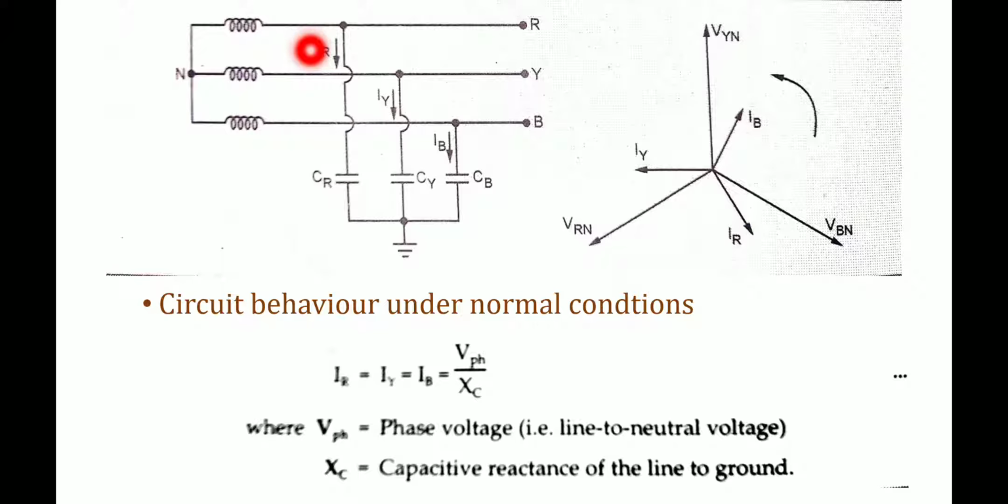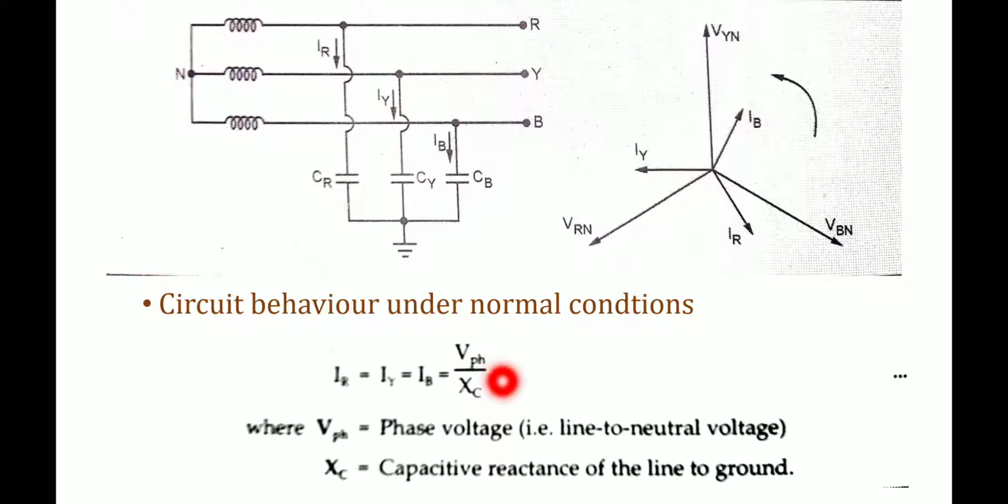IR, IY, IB. So these currents are also going to be equal under normal condition itself, as there is no fault on the system. So in that case, how will we write the current now? IR, IY, IB all equal to VPH divided by XC.